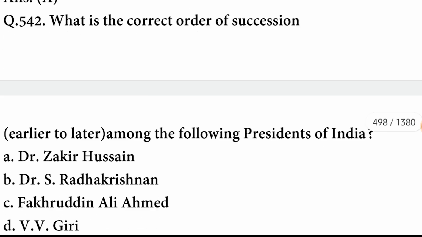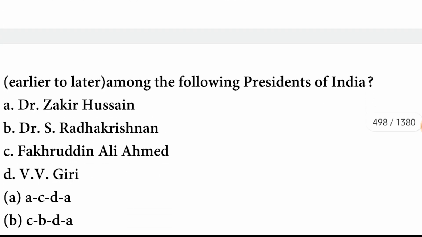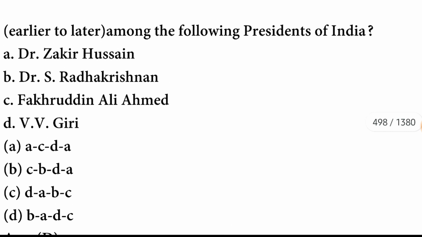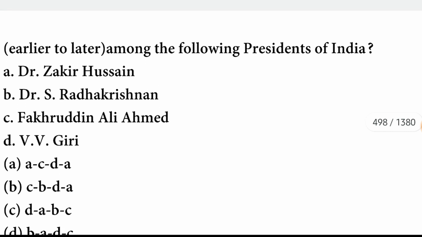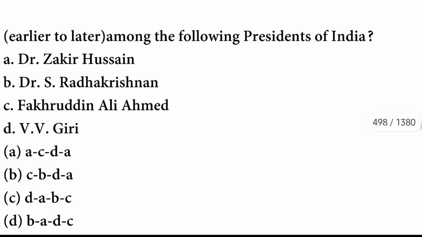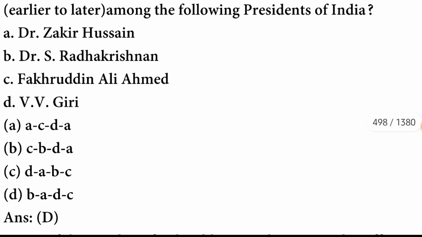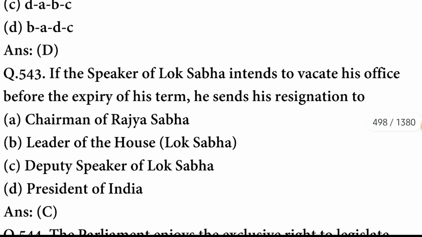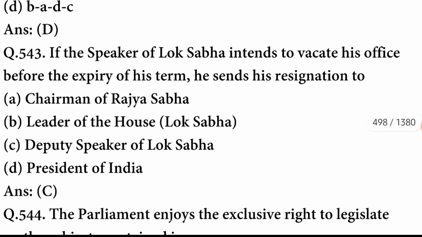A option is correct. What is the correct order of succession? The correct order of succession is first Dr. S. Radhakrishnan, then Dr. Zakir Hussain, then V.V. Giri, and then Fakhruddin Ali Ahmed. The option is correct. If the Speaker of the Lok Sabha intends to vacate his office before the expiry of his term, he sends his resignation to the Deputy Speaker of Lok Sabha.